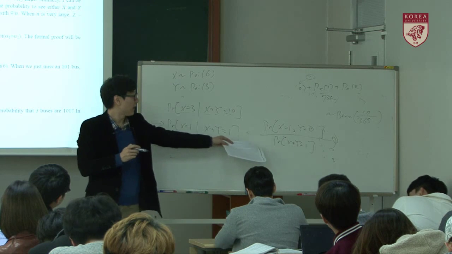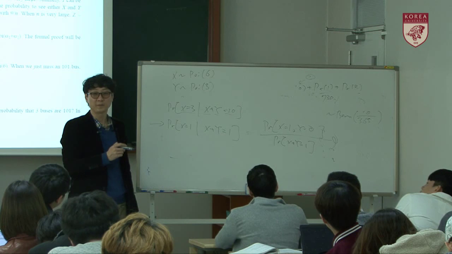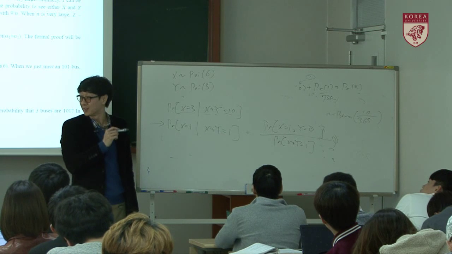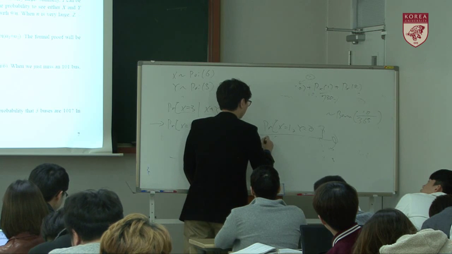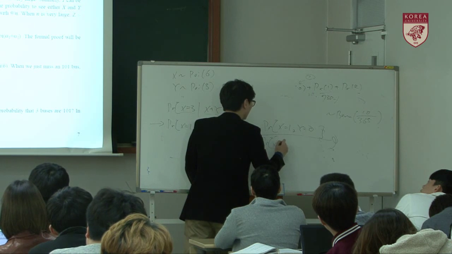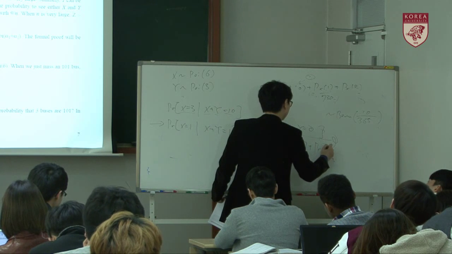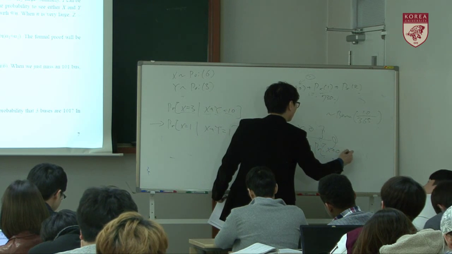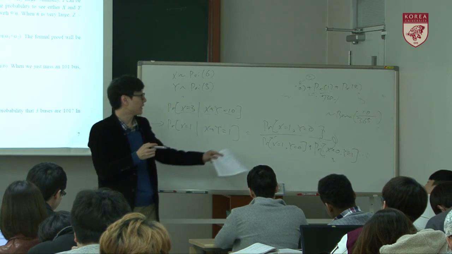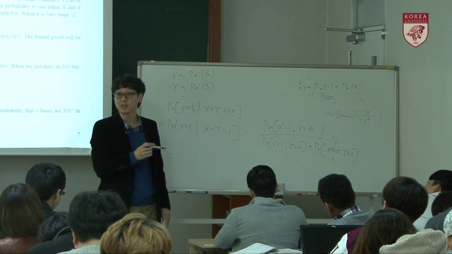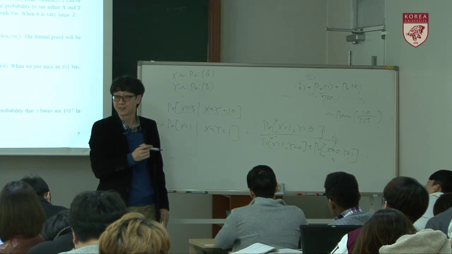How about this one? X plus y equal 1. That kind of case can be from 1, 0 or 0, 1. So it is the probability of x equal 1 and y equal 0, plus the probability of x equal 0 and y equal 1. Then here we say x and y are independent of each other.